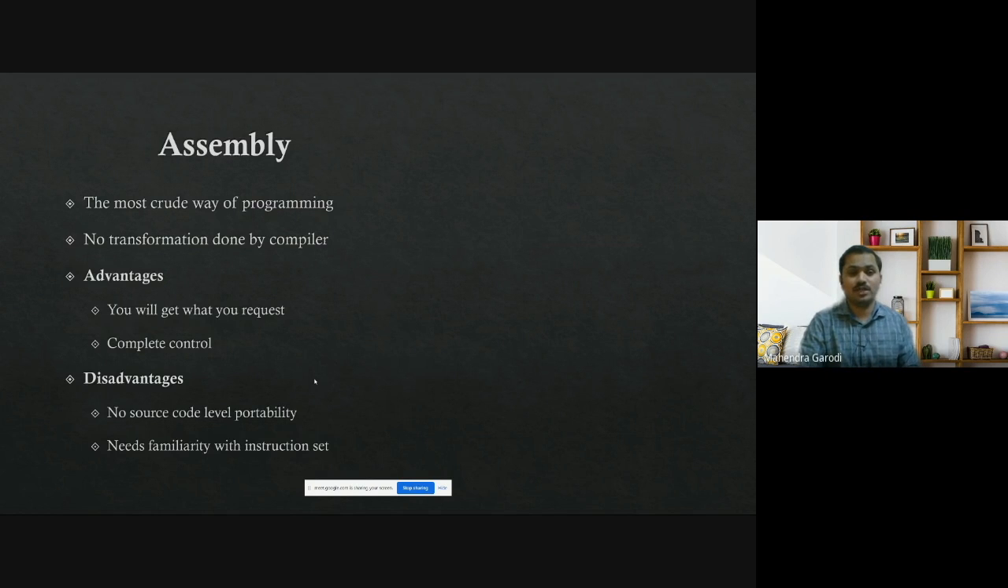The advantage you get here is that whatever you request, you get, right? But if you write code in C and C++, it's not in your control. So you have complete control. The disadvantage is no source code level portability. For example, today you are running on an i7 machine which has some particular extension available, for example AVX512, and you write your code for that. You might not be sure whether another CPU you use has that same extension or not. So you lose source code level portability. The other one I mentioned is that it needs familiarity with the instruction set.